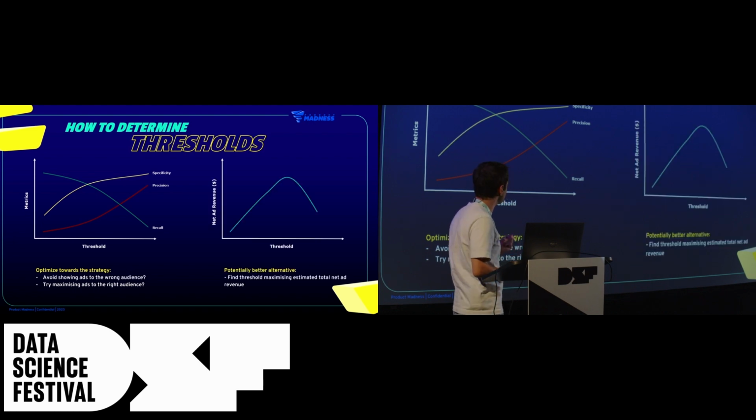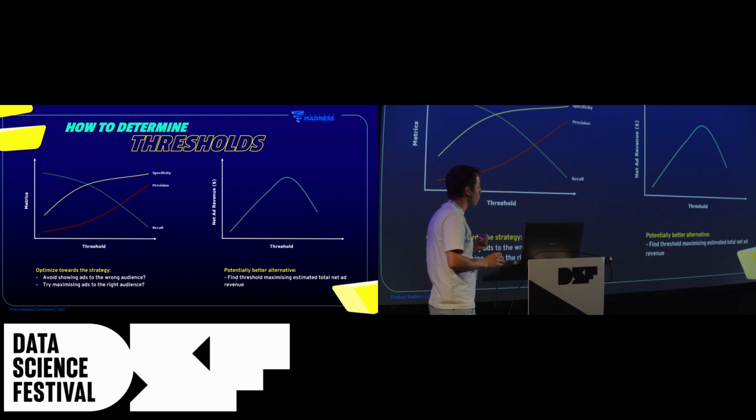What we can do is, okay, we estimated the net ad revenue per user, and then we converted it into a binary flag and modeled it, right? So we can go back to this net ad revenue, and instead of just using the information whether showing ads is profitable or not, we can utilize the information on by how much.